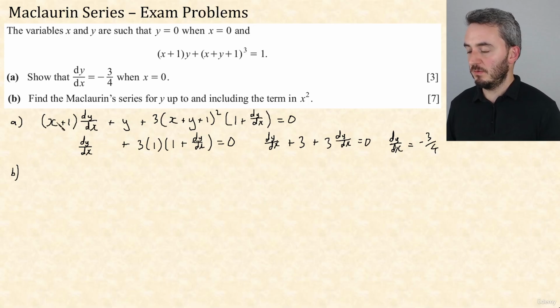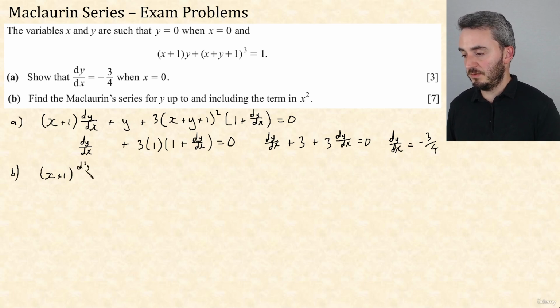What do we get? Well, it's product rule here. So u v dash, and v dash is just the second derivative of y, plus u dash v. U dash is 1 and v is just dy by dx. Differentiate y, it's dy by dx. Now we've got a bit of a monster here.